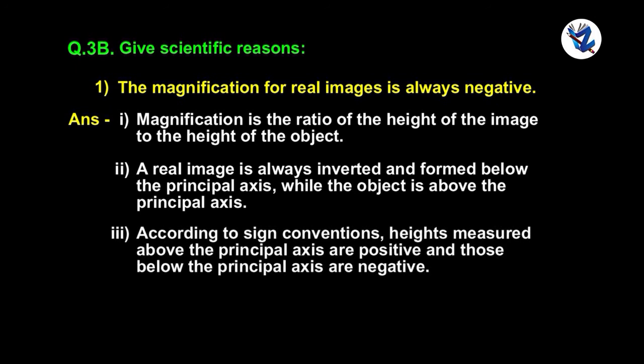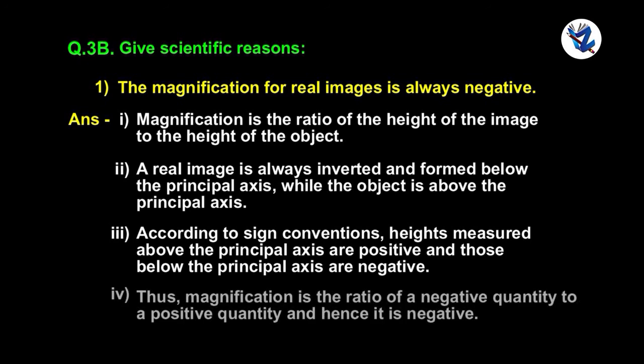According to sign conventions, heights measured above the principal axis are positive and those below the principal axis are negative. Thus, magnification is the ratio of a negative quantity to a positive quantity, and hence it is negative.